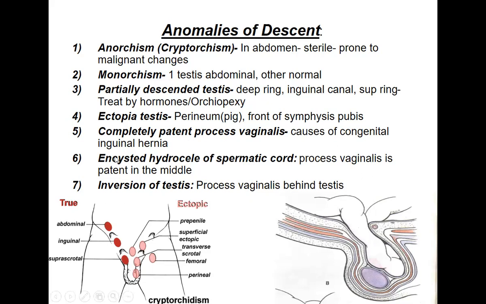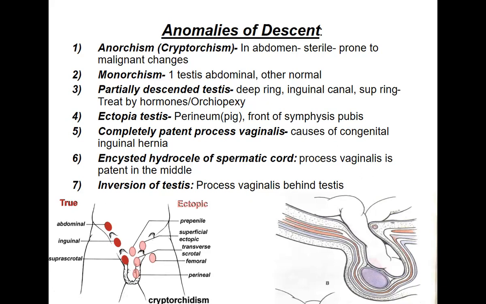Then there is another stage which is called the encysted hydrocele of the spermatic cord. The processus vaginalis is patent in the middle part. So usually, as I said, the processus vaginalis has to disappear. If it remains totally patent, then it leads to hernia. If it remains patent in a small part in the middle, then it is called the encysted hydrocele. Encysted hydrocele, it is a confined hydrocele.